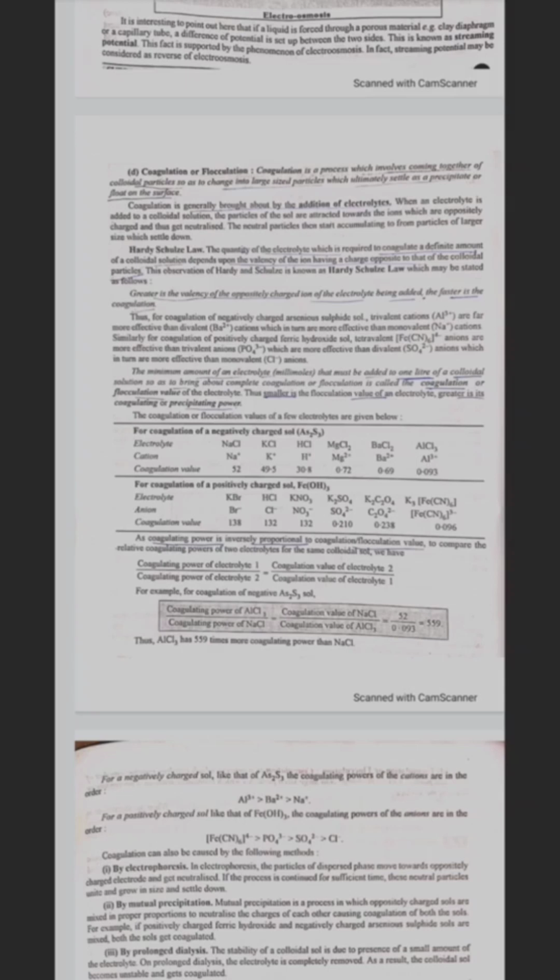For example, for coagulation of negative arsenic sulfide sol, coagulating power of aluminum chloride divided by coagulating power of sodium chloride is equal to coagulation value of sodium chloride divided by coagulation value of aluminum chloride, which is equal to 52 divided by 0.093, which is equal to 559. Thus, aluminum chloride has 559 times more coagulating power than sodium chloride.